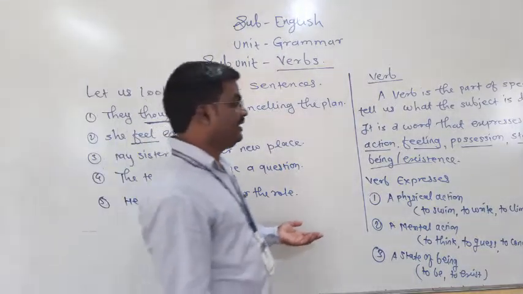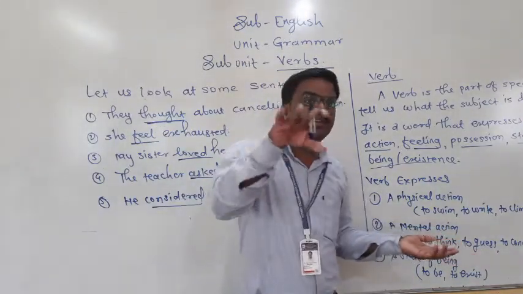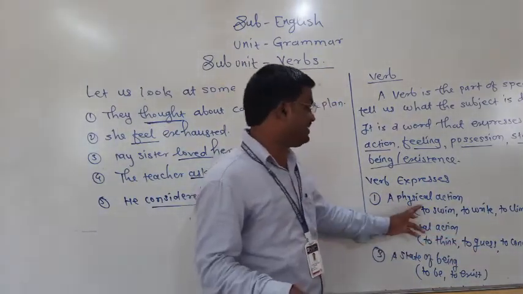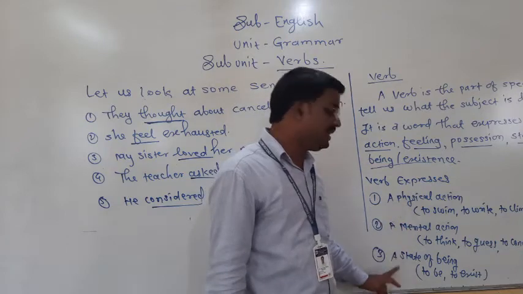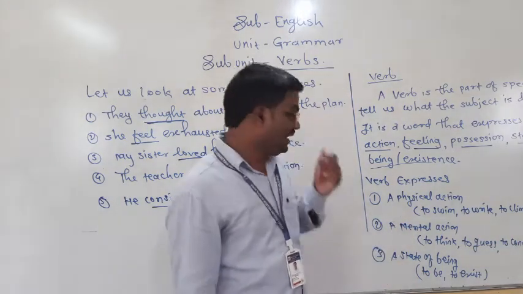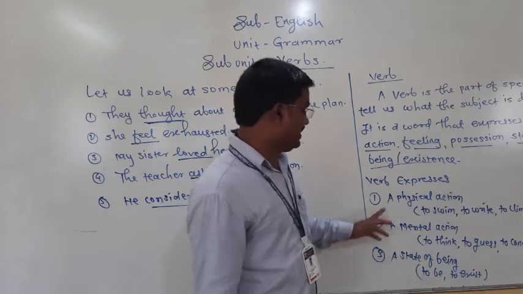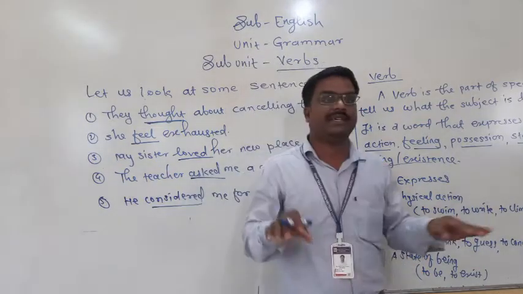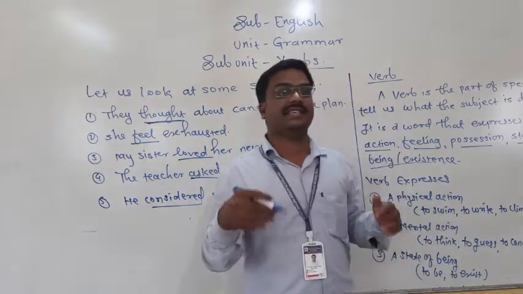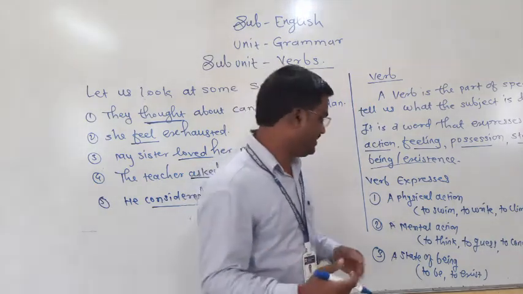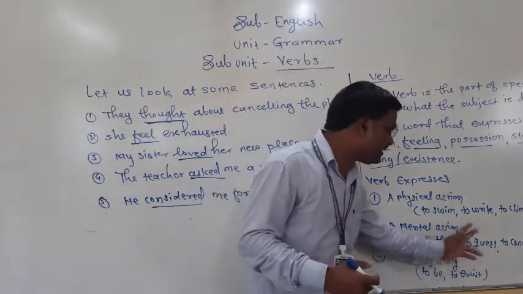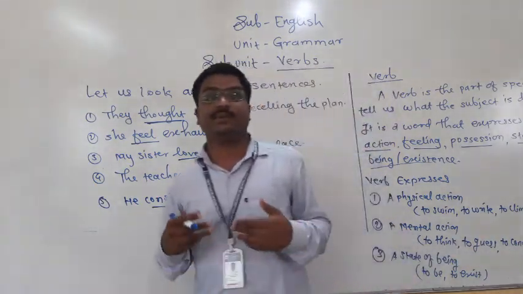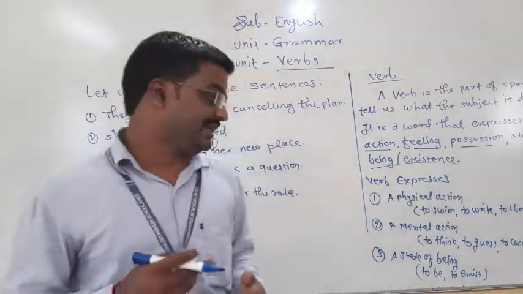There are different kinds of actions. It means the verb expresses physical action, mental action, and state of being. See here, I have divided this. Physical actions are swimming, writing, climbing. These are physical activities. Then thinking, guessing, considering are mental activities.